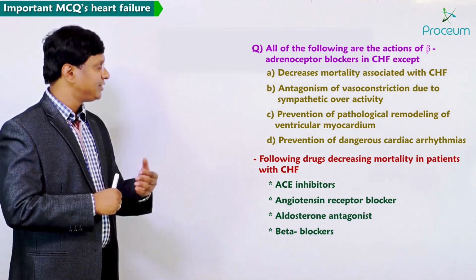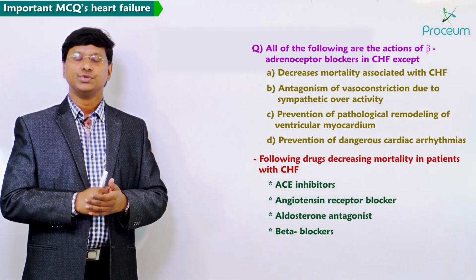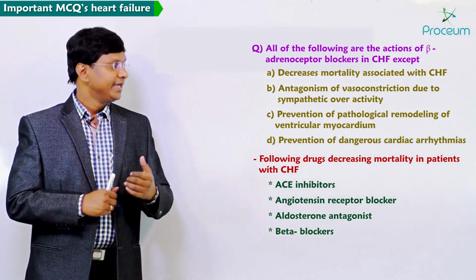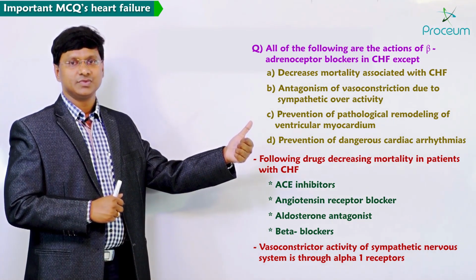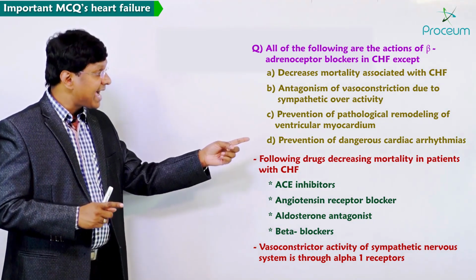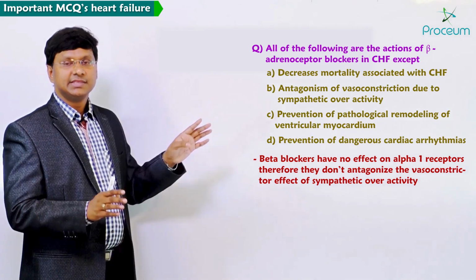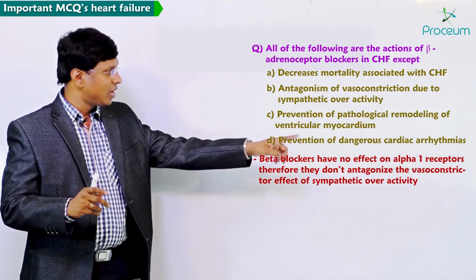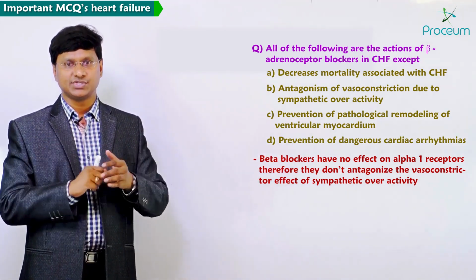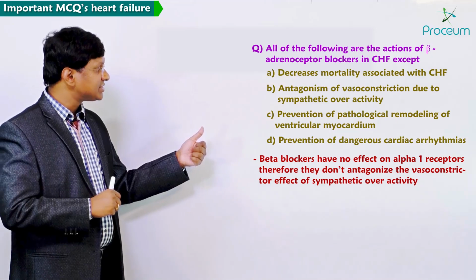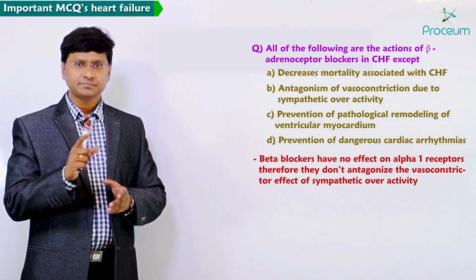The false statement is option B, antagonism of vasoconstriction due to sympathetic overactivity. Remember, the vasoconstrictor activity of the sympathetic nervous system is through alpha 1 receptors, and beta blockers don't have any effect on alpha 1 receptors, so they don't antagonize the vasoconstrictor effect of sympathetic overactivity.